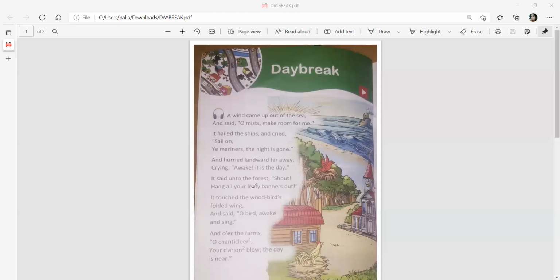So the next sentence is, it touched the wood bird's folded wing and said, "O bird, awake and sing." So it says that good happens with the brave people, with the ones who have a good heart or a brave heart.